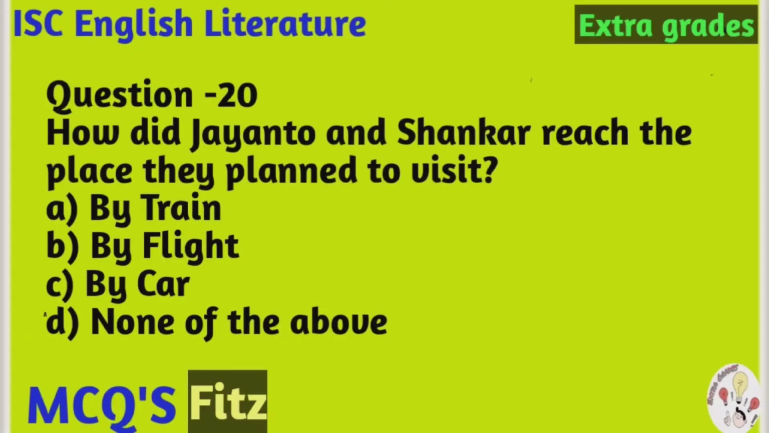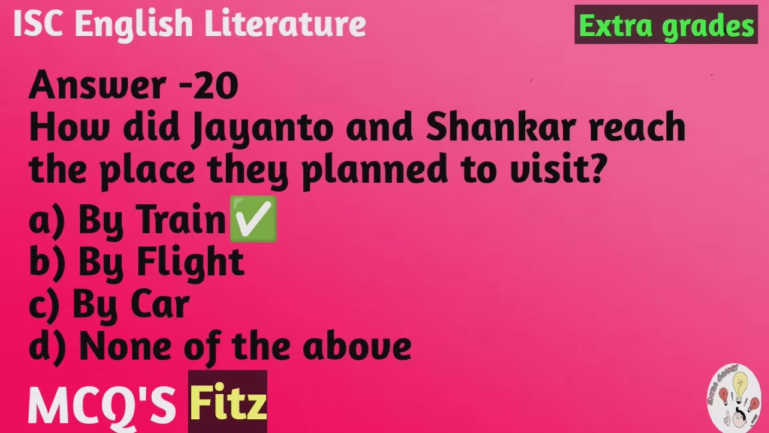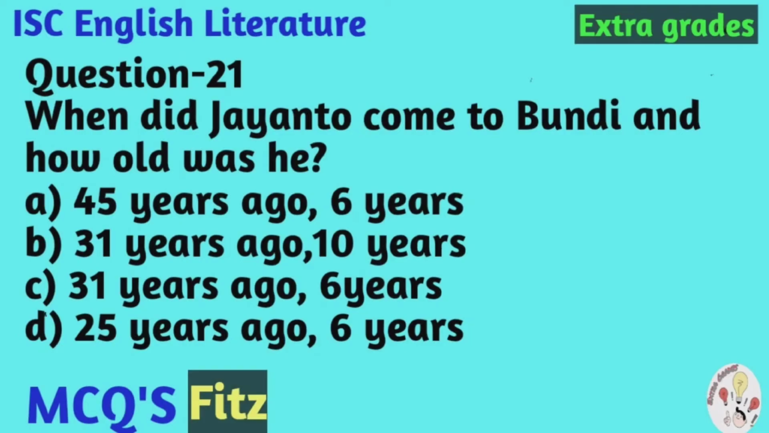Question number 20. How did Jayanto and Shankar reach the place they planned to visit? And the options are A. By train, B. By flight, C. By car, D. None of these. And the correct option is A. By train.